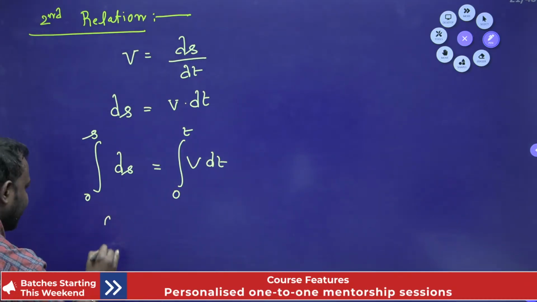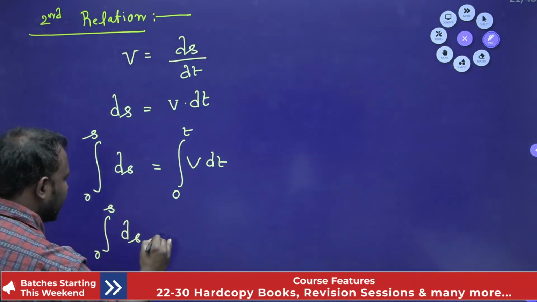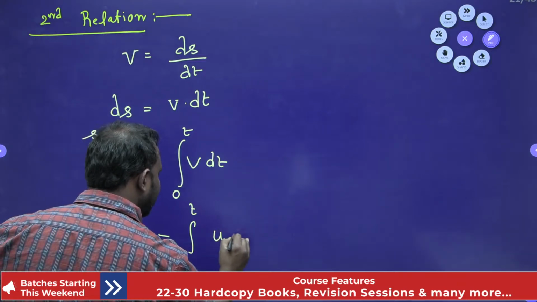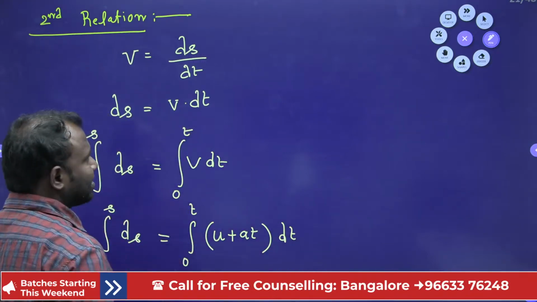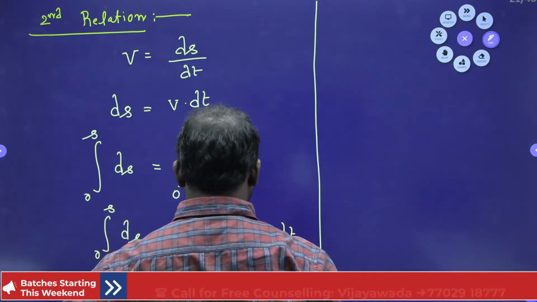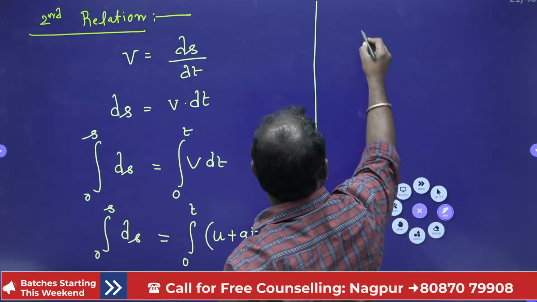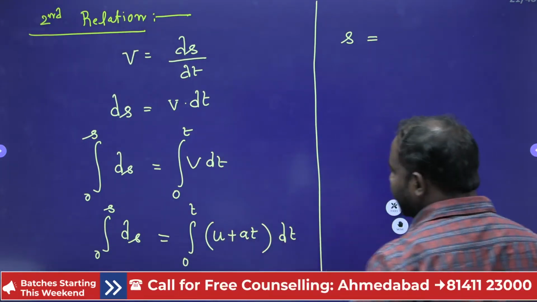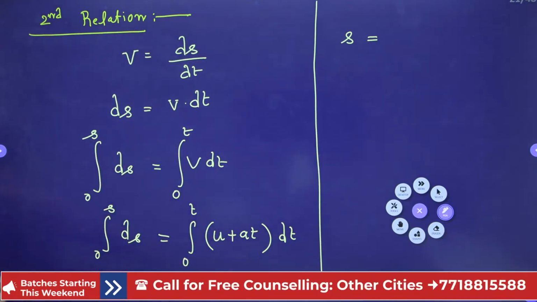Now from there integration from 0 to s of ds is equal to integration from 0 to t of u plus at into dt. Yes, guys, right? So from here I just integrate this. Okay, so what is integration of 1? It is going to be 1, then it is going to become, right? Now integration of u, so here u plus at, right? Now here, so the integral of the initial velocity term is ut only, right?